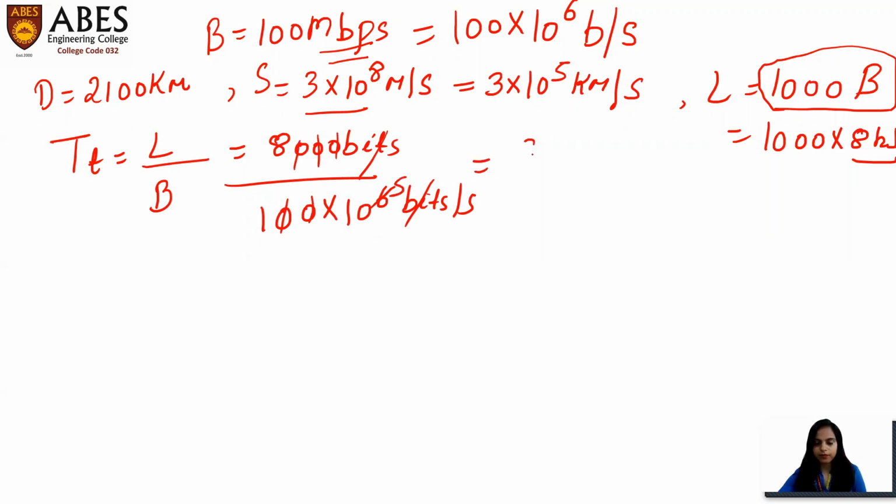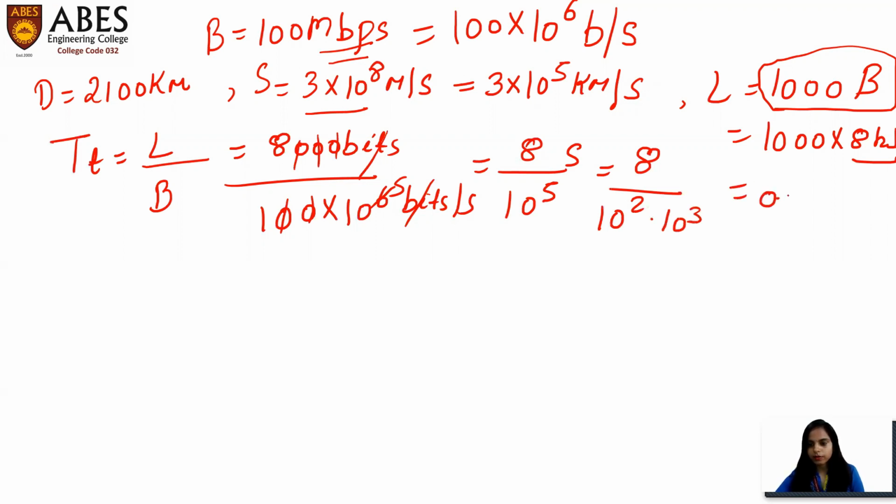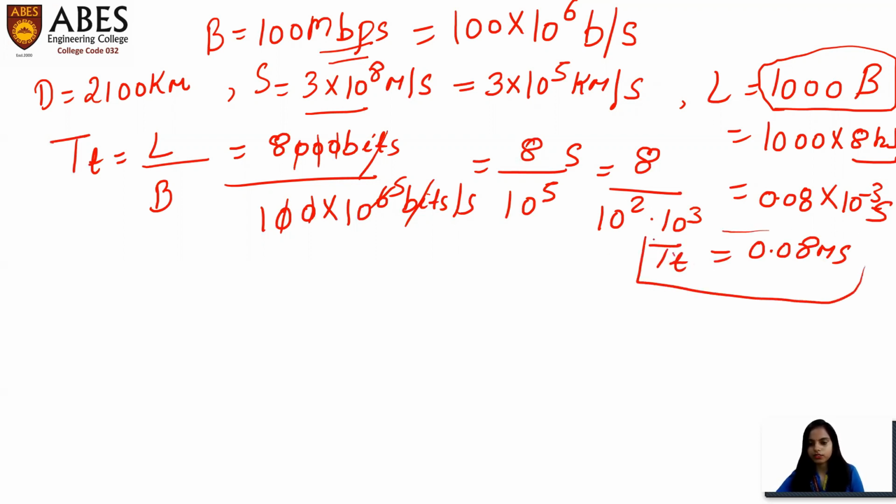So this will become 8 upon 10 to the power 5 second. We have to convert it into millisecond. So can we write it like this? This will become 0.08 multiplied by 10 to the power minus 3 second. So we can write it as 0.08 millisecond. So this is your transmission time.